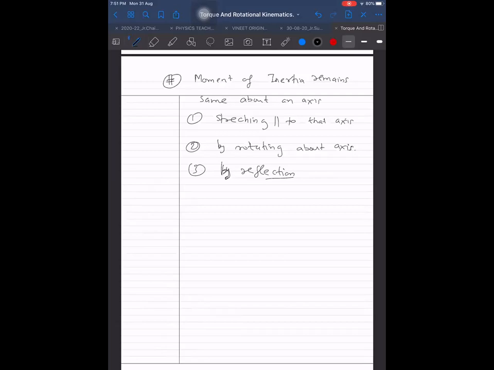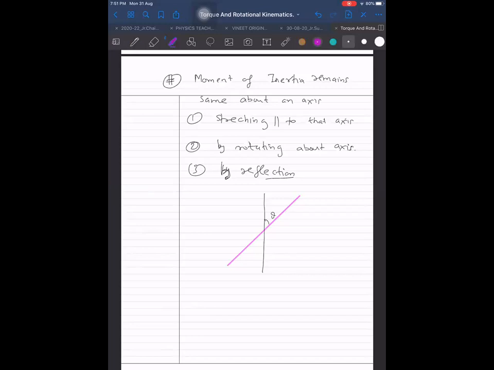Keeping these ideas in mind, now I will ask you something and you have to tell me. Let me make the diagram. This is a rod, let us say. For this rod, about this vertical axis, we know the formula.